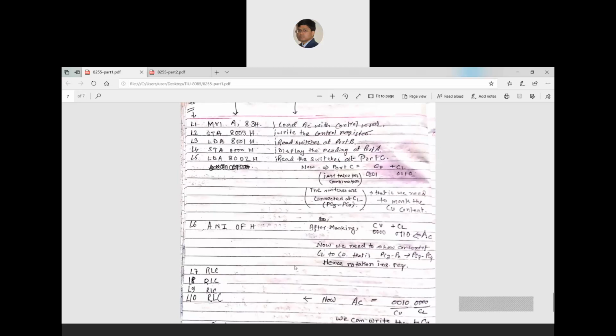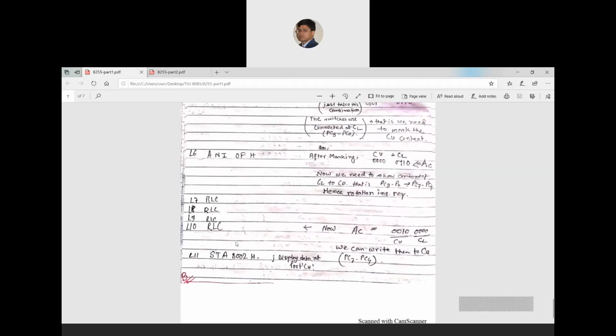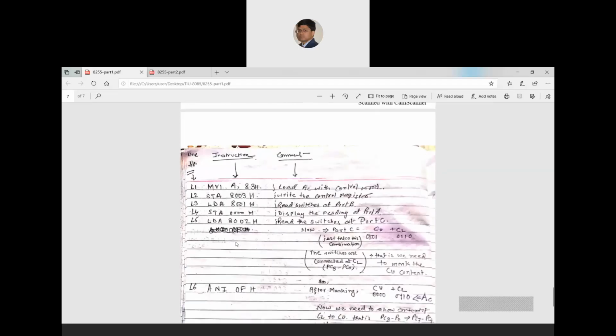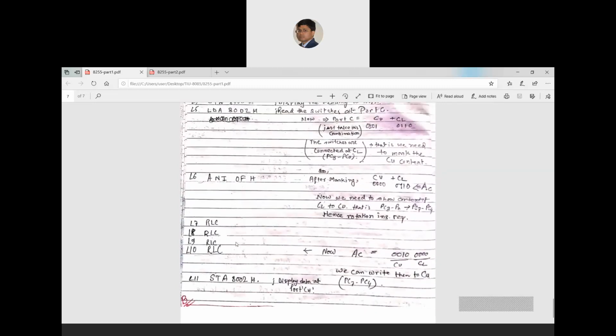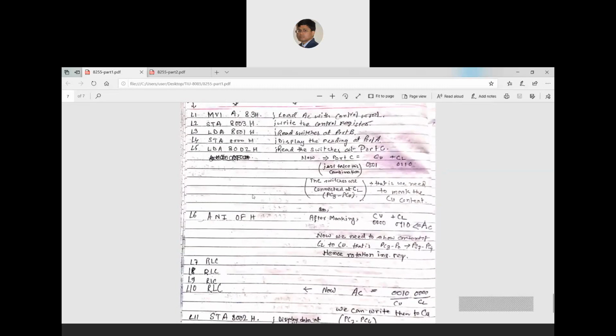Then I have to left rotate so that the lower part comes to the upper part. I have to use left rotation, so RLC, four times. After four RLC instructions, I get the content of the lower part at the upper part. Then I can directly write it using STA 8002. That means LDA 8002, then STA 8002.